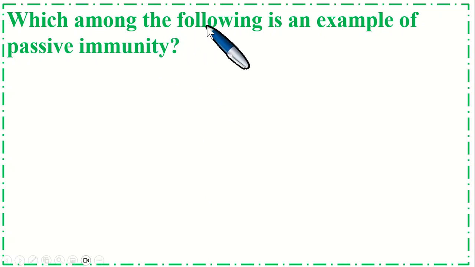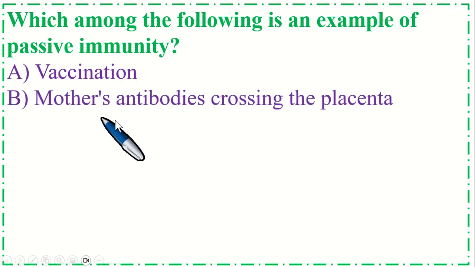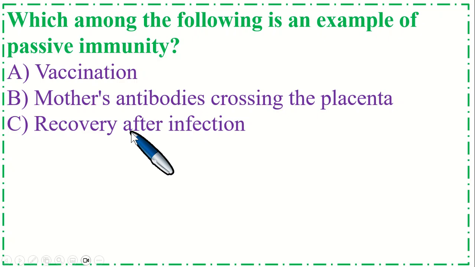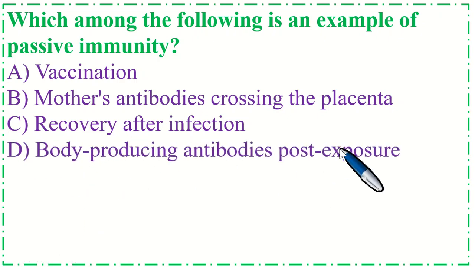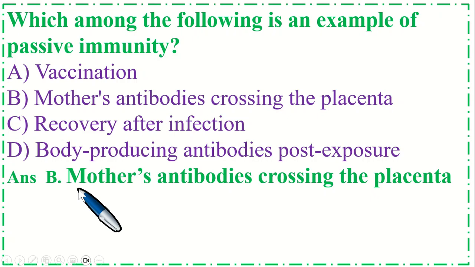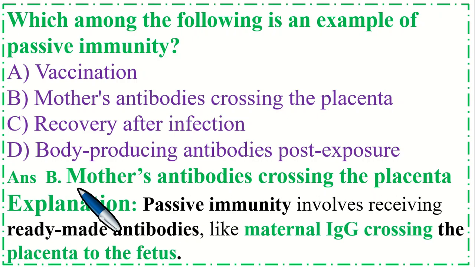Which of the following is an example of passive immunity? Option A, vaccination, B, mother's antibodies crossing the placenta, C, recovery after infection, and option D, body producing antibodies post exposure. So the correct option is B, mother's antibodies crossing the placenta. Explanation: passive immunity involves receiving ready-made antibodies like maternal IgG crossing the placenta into the fetus.